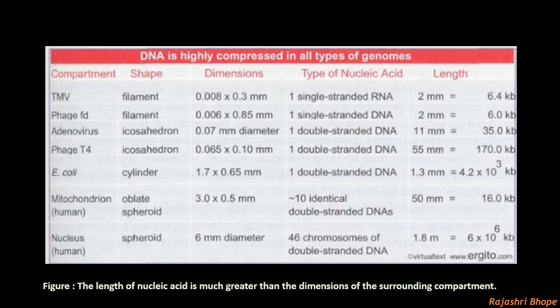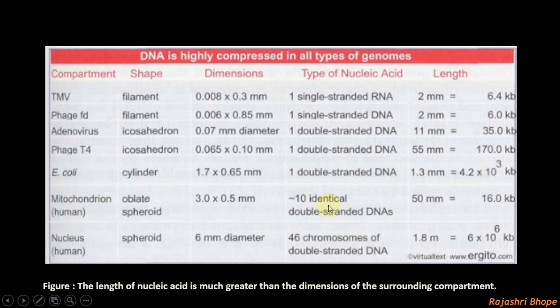170 kb. E. coli. E. coli is a bacteria. The shape of E. coli is cylindrical. One double stranded DNA molecule is present. Length of the DNA is 1.3 mm, which is equal to 4.2 into 10 raised to 3 kilobases, that is 4.2 mega base pair. Mega, that is into 10 raised to 6 base pair.